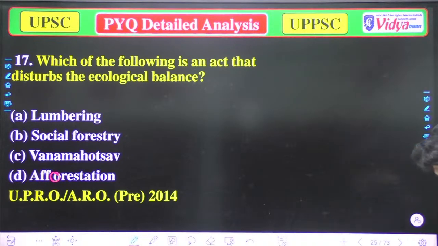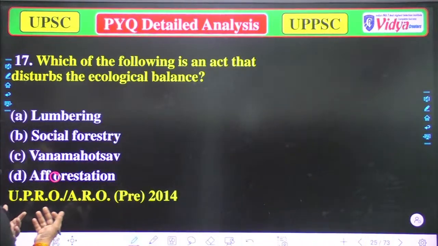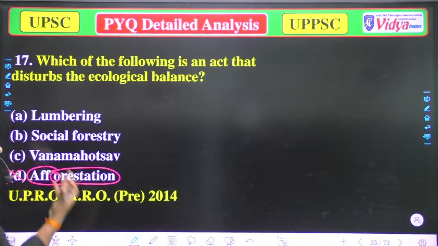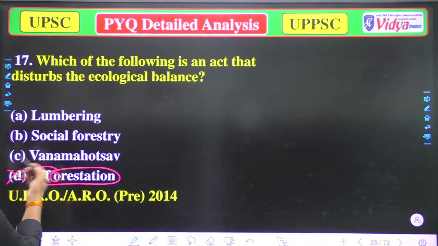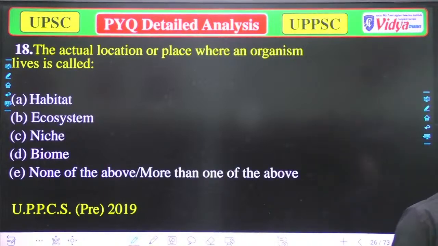Well done, Astos, doing well. Lumbering is the correct option. Suppose you don't know the correct option, so we'll eliminate some options. Afforestation is not correct, because in afforestation we generally cultivate trees, we cultivate forest. So that is impossible. One more so, because we celebrate it to save trees, so that is also incorrect. Social forestry is the branch of forestry in which we educate people to save forest. So that is also incorrect. Lumbering is correct.